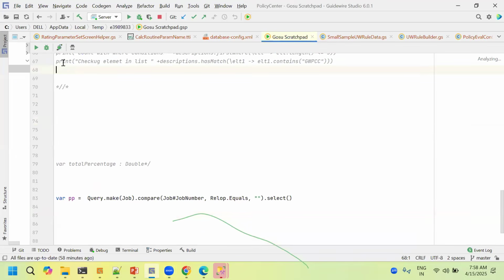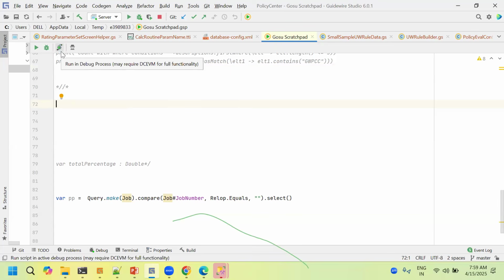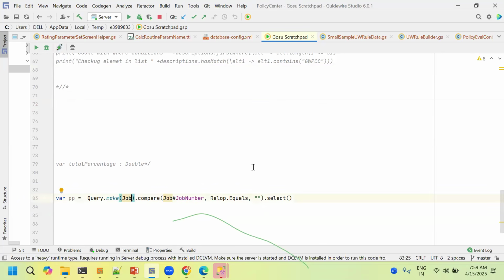Here we have something called the Gosu Scratchpad, which is necessary for every developer. This will not be enabled for the other JDKs. We need to test queries and test our coding, and I need it. That's why I ask you to install these. With OpenJDK your server will be up. Otherwise this will not be enabled; it will be grayed out. That's why.